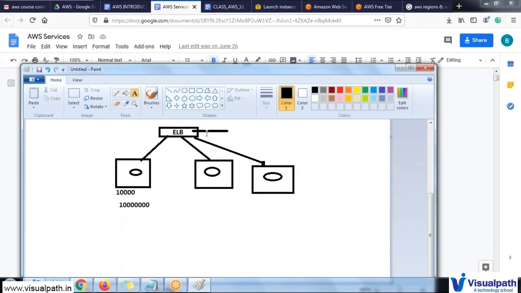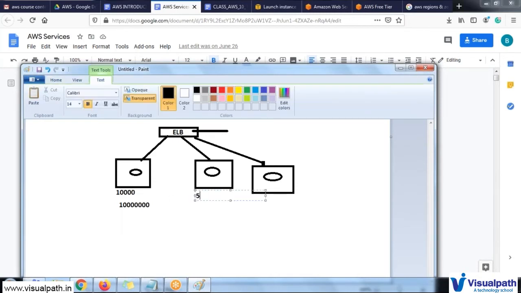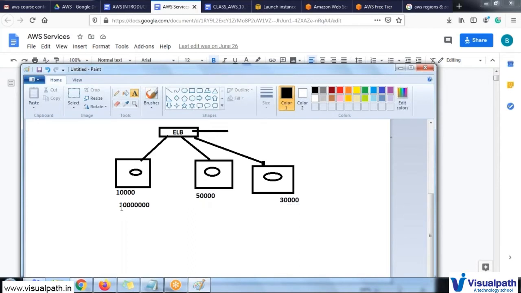Whoever the user may be, if they want to access this particular link, they will first connect to this ELB, and this ELB will decide which server is free. If this machine has a capacity of 10,000, and this machine has a capacity of, for example, 50,000, and this machine has a capacity of 30,000, we will create our own capacity machines based upon the requirement. So if 10 lakh people are accessing, it will share the people among these particular machines and handle the load. It will maintain the load automatically. We don't have to do anything. This automatically maintains the load, which is called Elastic Load Balancer.